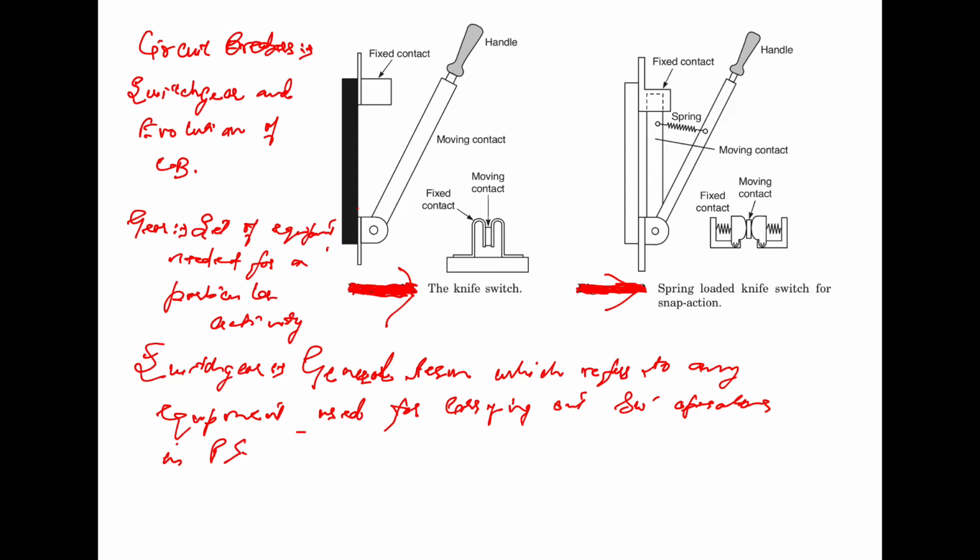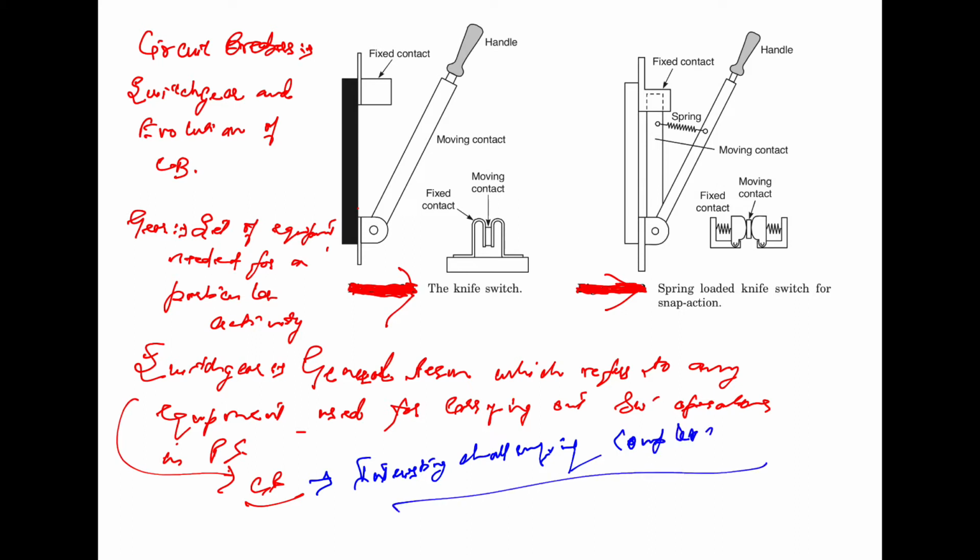And out of the switchgears, the circuit breaker, let it be represented by CB, happens to be the most interesting, challenging, complex and costly. So we will discuss the switchgear here.